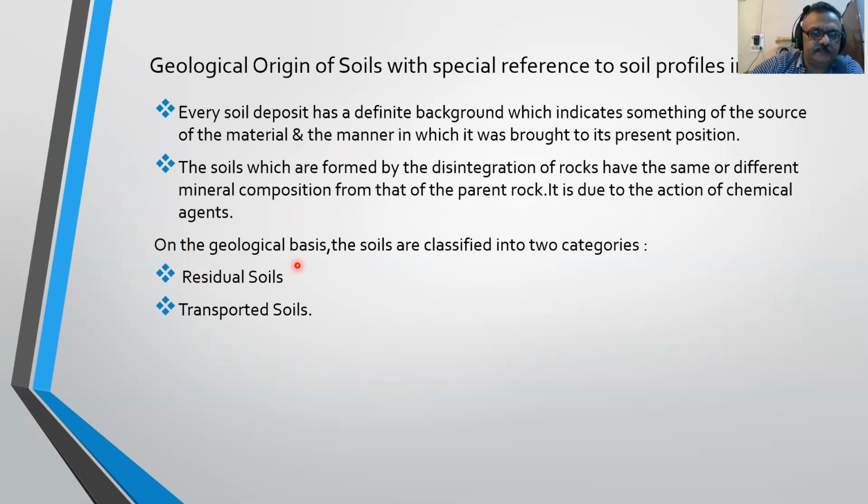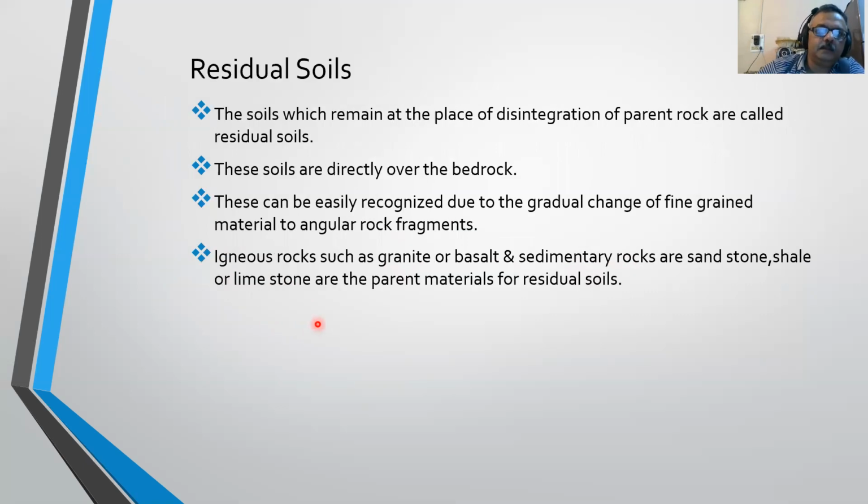On the geological basis, the soils are classified into two categories: residual soils and transported soils. What are residual soils? The soils which remain at the place of disintegration of parent rock are called residual soils.